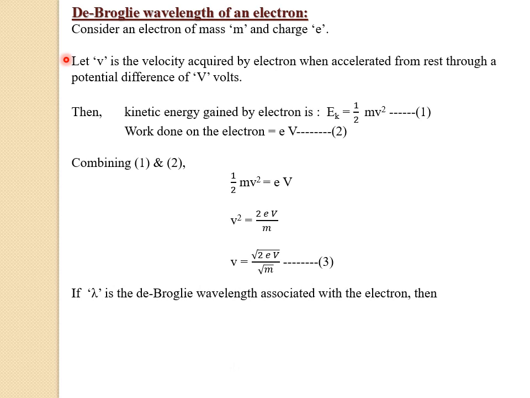If lambda is the de Broglie wavelength associated with the electron, now let me make use of the de Broglie wave equation from the previous slide. We have derived already that lambda equals h divided by mv. Now let us substitute the value of v from equation 3. So the de Broglie wavelength equation can be written as lambda equals h divided by the square root of 2meV. Let us name this one as equation number 4.